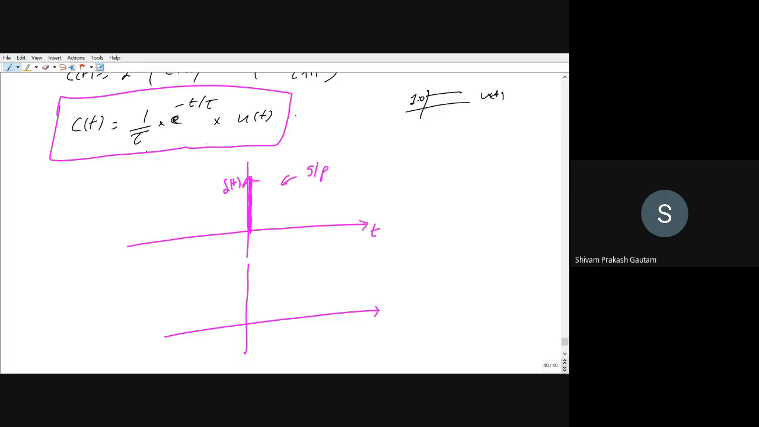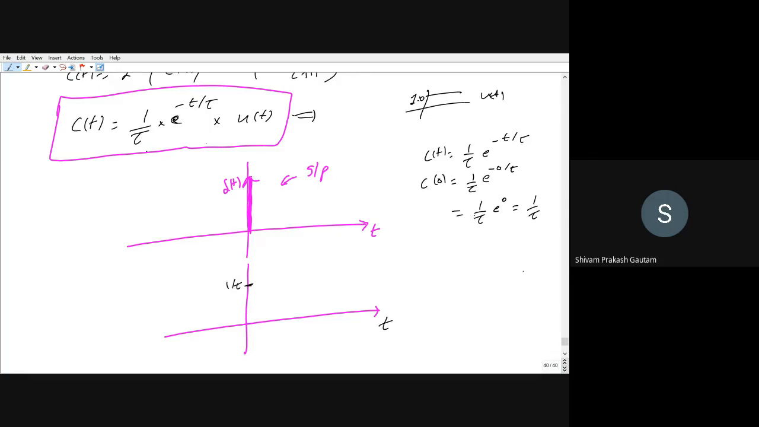Now at t is equal to 0, what is the value of this c(t)? At t is equal to 0, what will be c(t)? c(t) is equal to 1 by tau e to the power minus t by tau. At t is equal to 0, c(0) will be equal to 1 by tau e to the power minus 0 by tau. This will be equal to how much? 1 by tau e to the power 0. Anything to the power 0 will be 1. So this will be equal to 1 by tau. So at t is equal to 0, the value of c(t) is 1 by tau. You can write here 1 by tau.